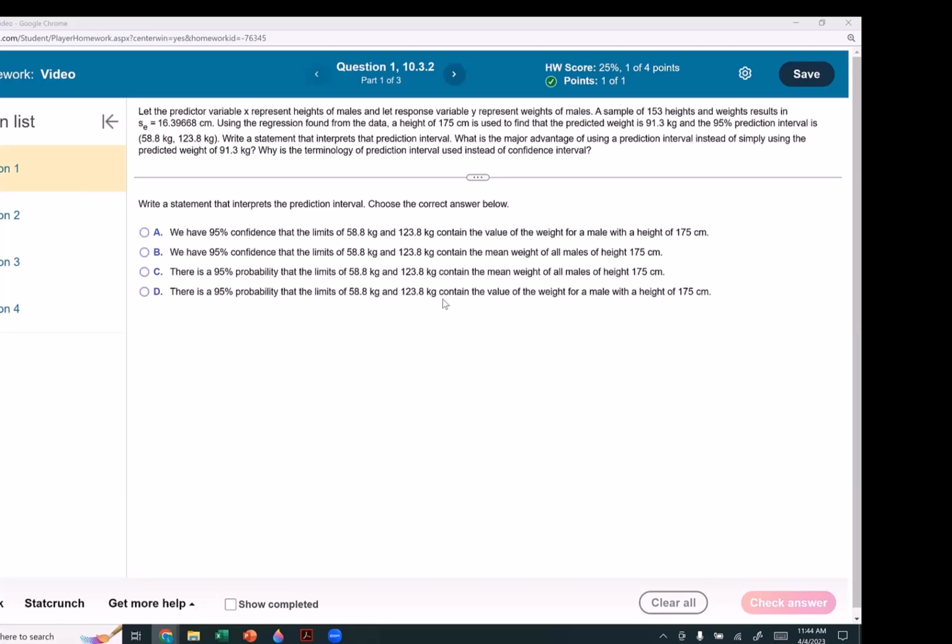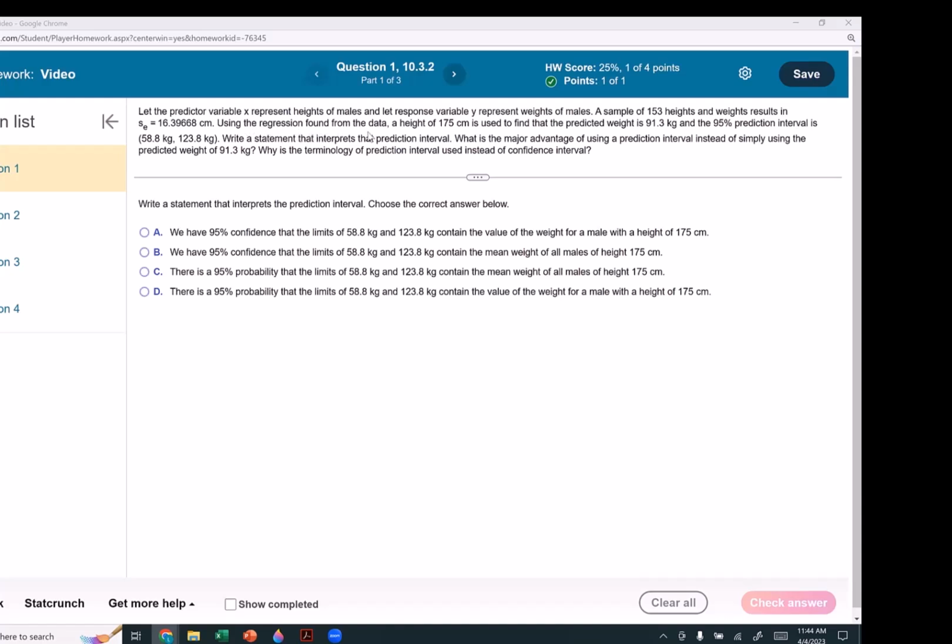Question number 1. Let the predictor variable X represent heights of males, and let the response variable Y represent weights of males. A sample of 153 heights and weights result in the standard error equals 16.39668 centimeters.